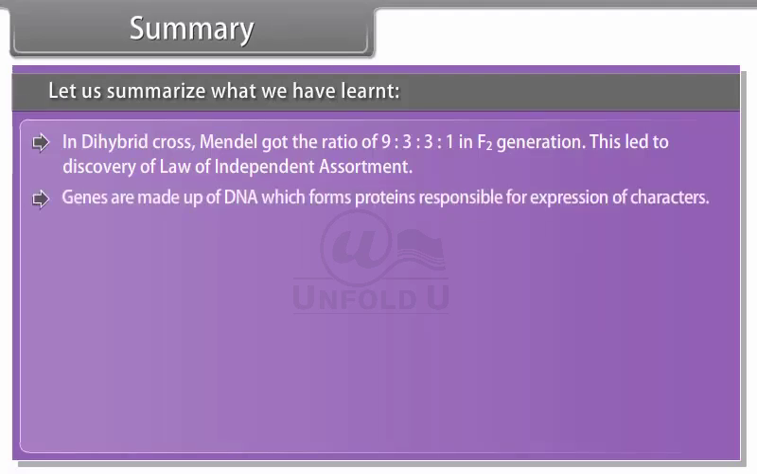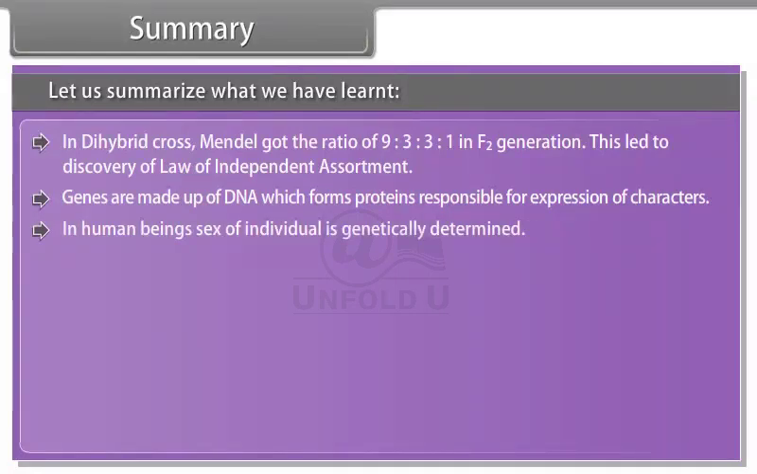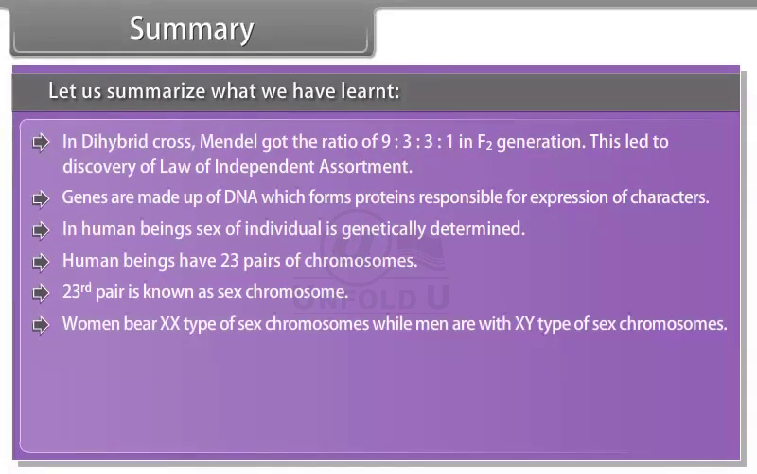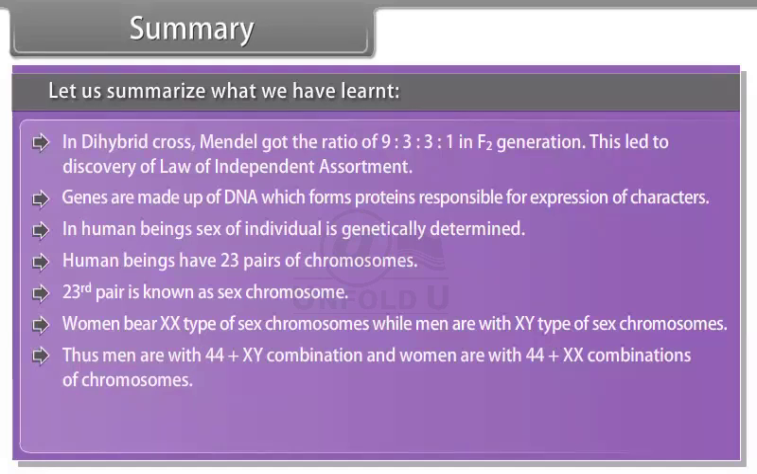Genes are made up of DNA, which forms proteins responsible for the expression of characters. In human beings, the sex of an individual is genetically determined. Human beings have 23 pairs of chromosomes. The 23rd pair is known as the sex chromosome. Women bear XX type of sex chromosomes, while men have XY type of sex chromosomes. Thus, men have a 44 plus XY combination and women have a 44 plus XX combination of chromosomes.